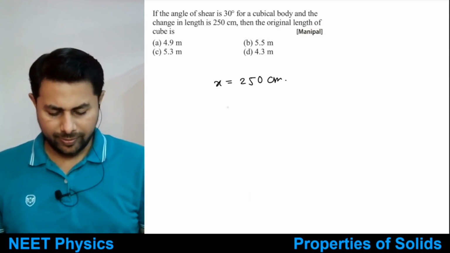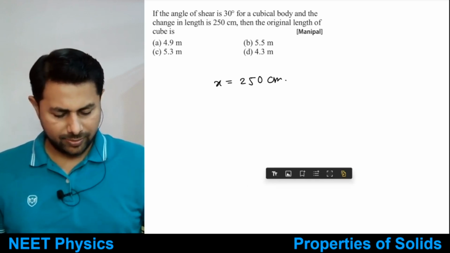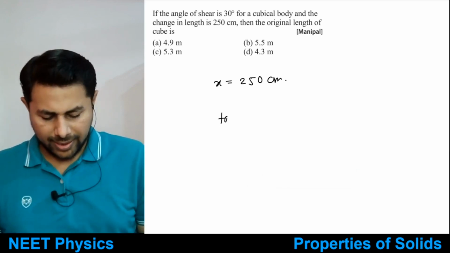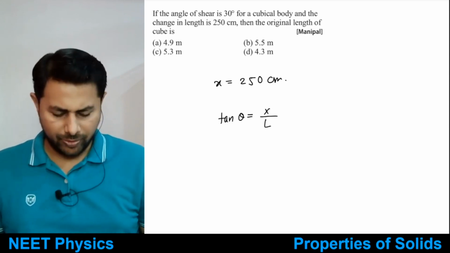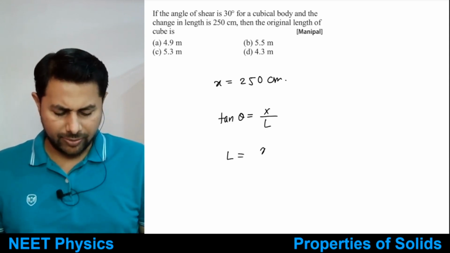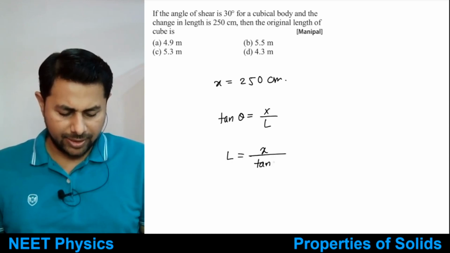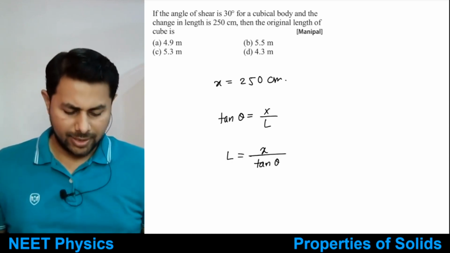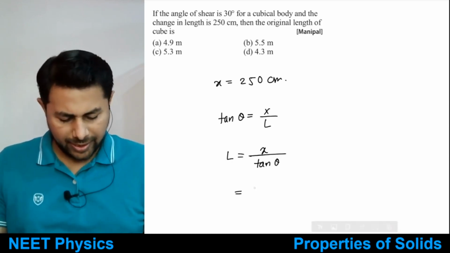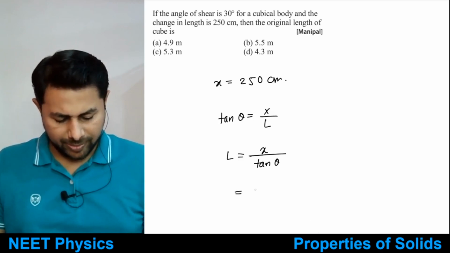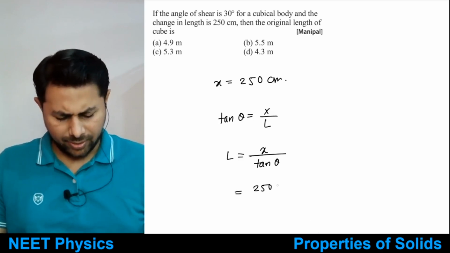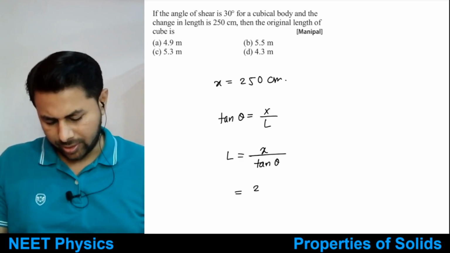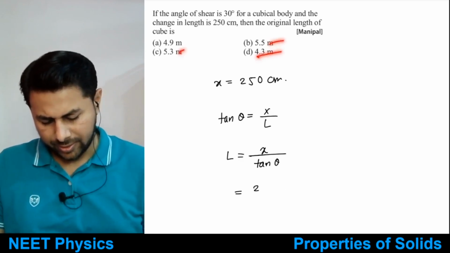So we know that for shear, tan theta is equal to x upon L. So if you want L, L is just equal to x divided by tan of theta. So what is x? x is 250 centimeters. Convert it to meters because the options are in meters.